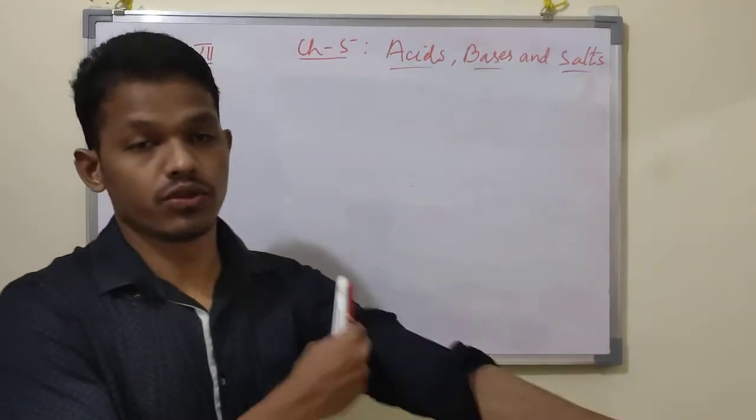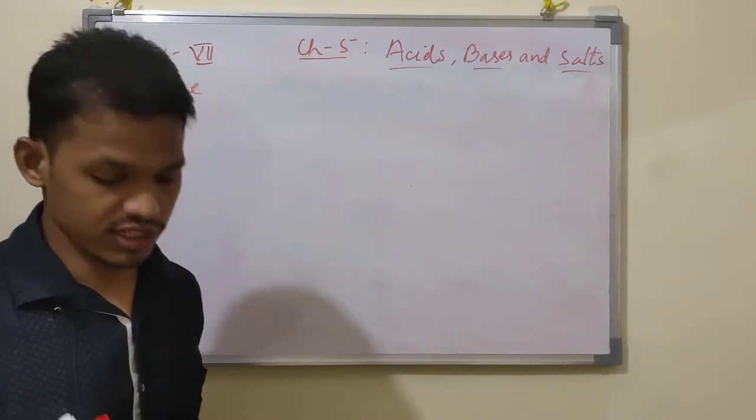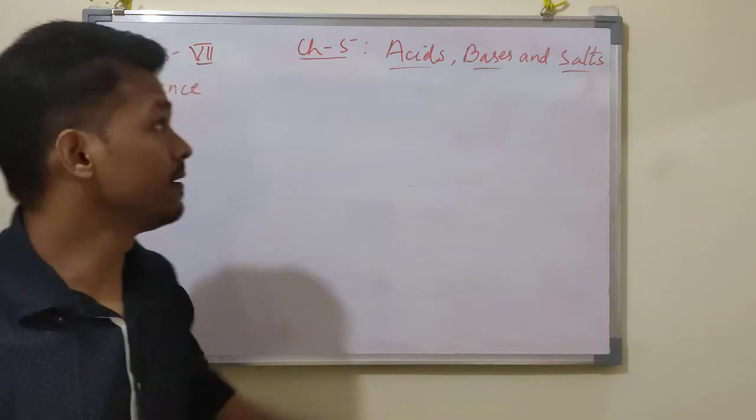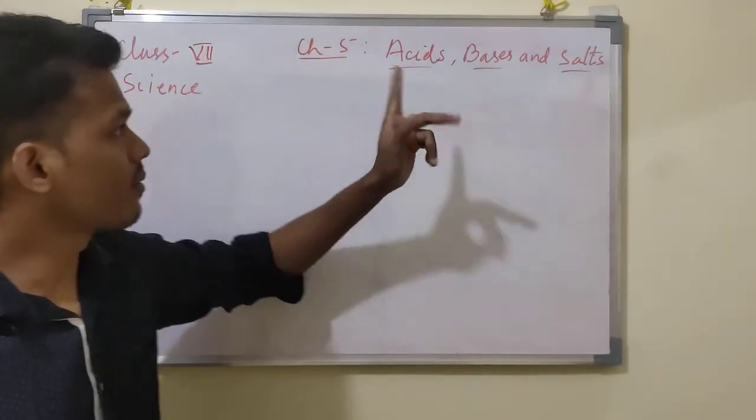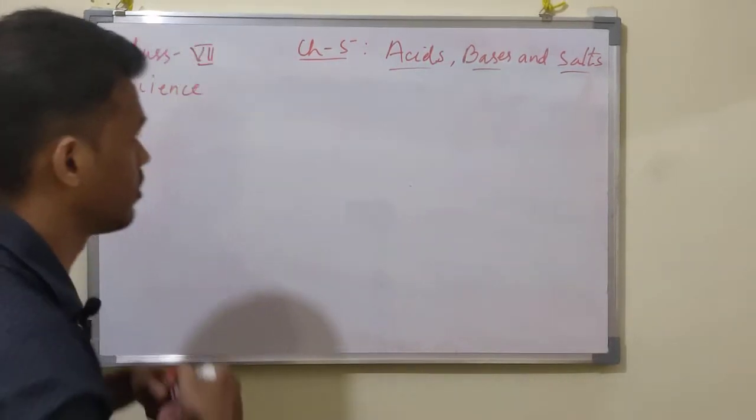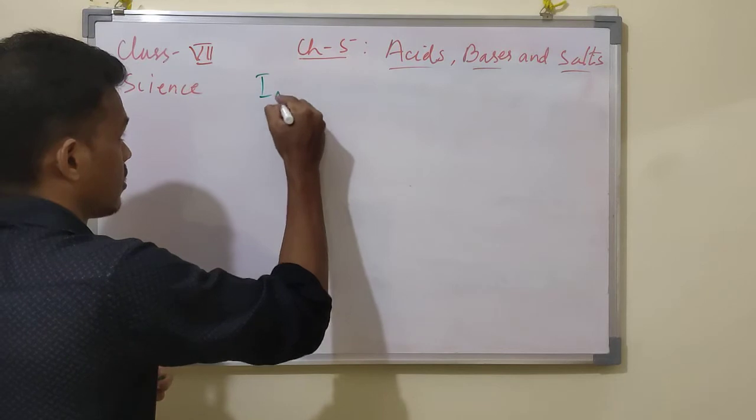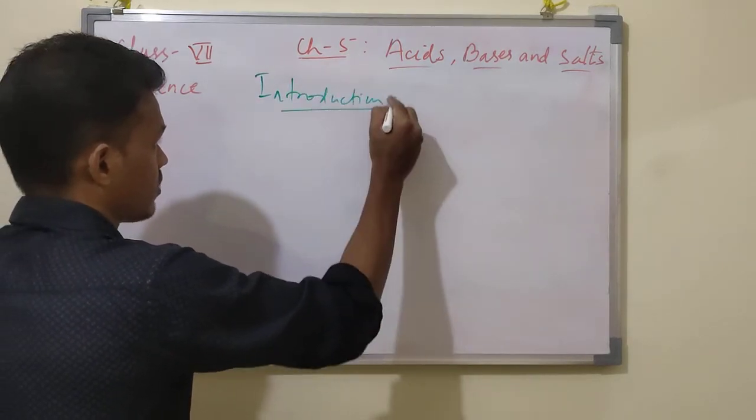Good morning students. Today's chapter is chapter number 5, that is acid, base and salt. This is a new chapter where we are going to study what is acid, what is base and regarding salt. Most probably we will see about acid and base. So the first one is the introduction part. We will just do the introduction of this chapter. First, acid.